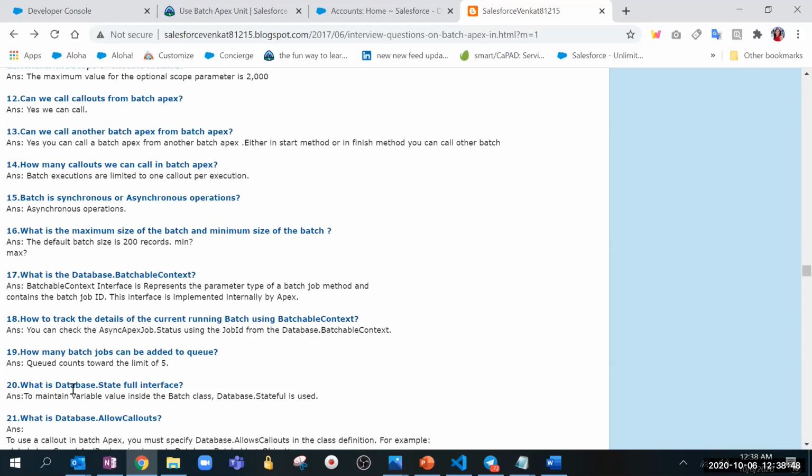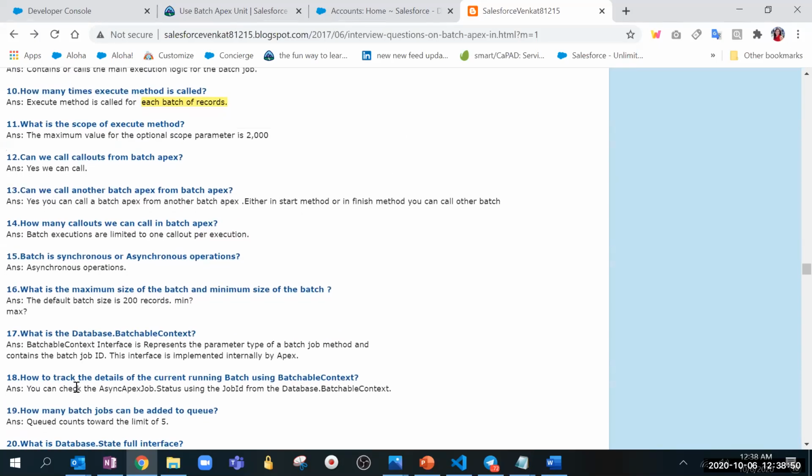Then what is the Database.Stateful interface? Does someone have some idea right now? This is very important. Yeah, I can tell. The value of a variable cannot be maintained across all the methods.